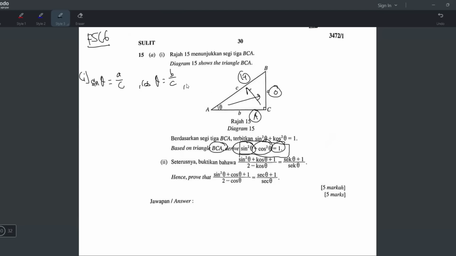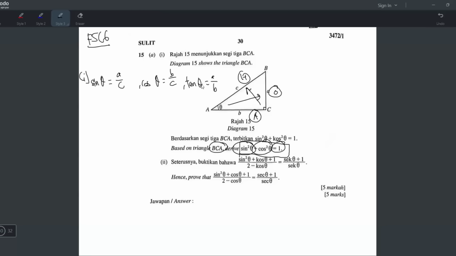Okay, what about tangent? Okay, actually we don't need the tangent theta for this case, unless they're trying to derive for the 1 plus tangent square equals to sec square. Okay, unless you're deriving this one, then you have to use the tangent theta. But for this, actually no need. Okay, but I find the tangent anyway. But we will not be using this later. So tangent is TOA. So OA, opposite bahagi adjacent, A over B.